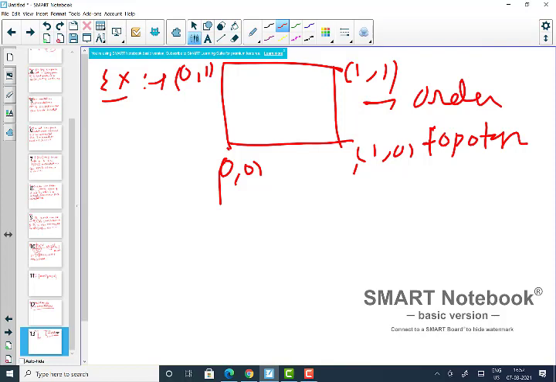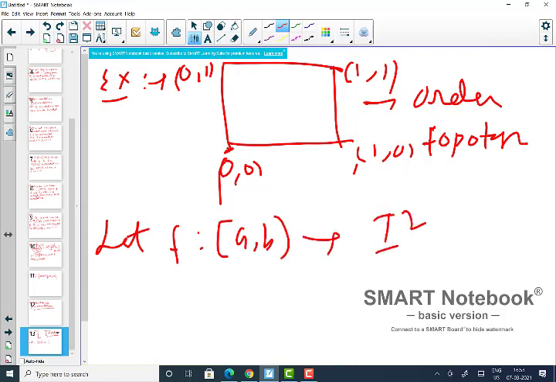How do we show it is not path connected? So let us assume that suppose this is path connected, and you have some map from this point to this point. Okay, so you have a function from the closed interval [a,b] to this. Okay, let me write down this is I square, the unit square.